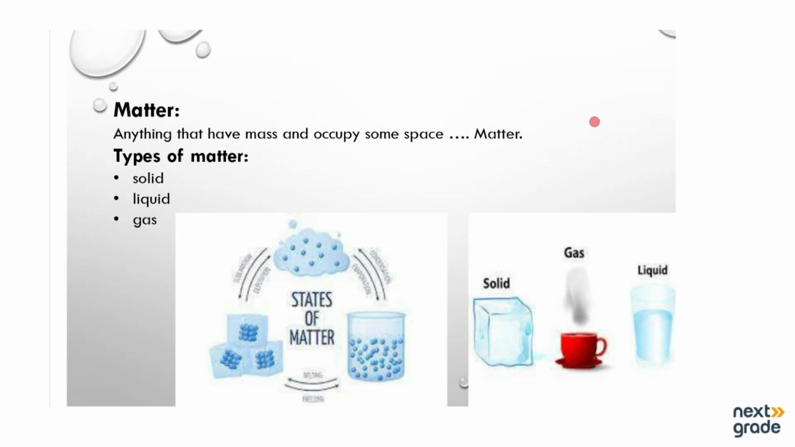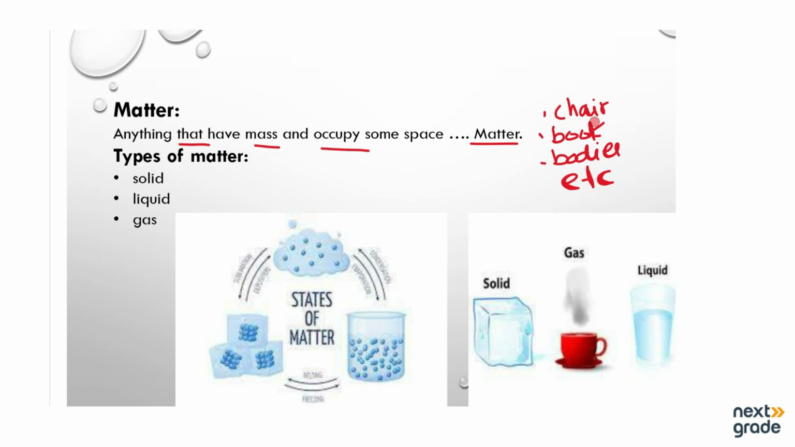I hope you all know what is meant by matter, as it has already been studied in your previous grades, but now we will have a review of that. What does matter mean? Anything that has some mass and occupies some space is known as matter. So anything around us, like a chair, a book, our bodies, and so on, all are examples of matter.